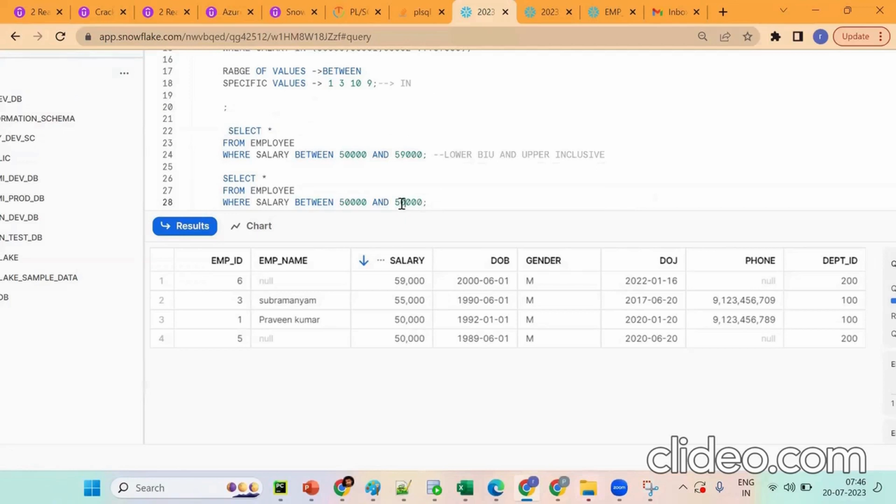DDLs are auto committable. How many records will it give? We don't need to do anything. What about DMLs? DMLs are not auto committable. Why? Let's see the reason. One name is there, and to control this transaction value, how can I control this transaction? By using another TCL command.